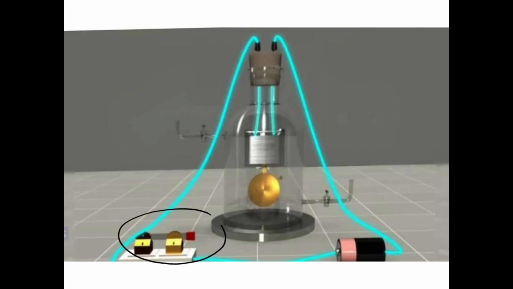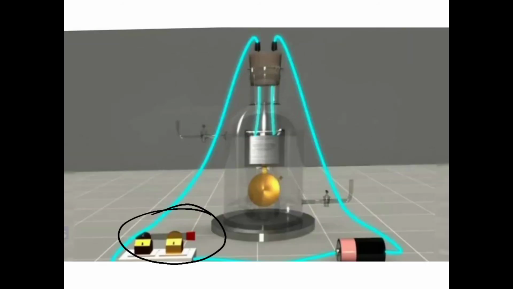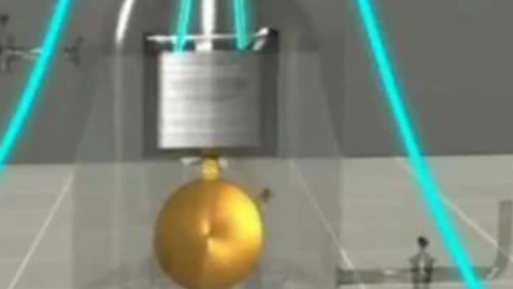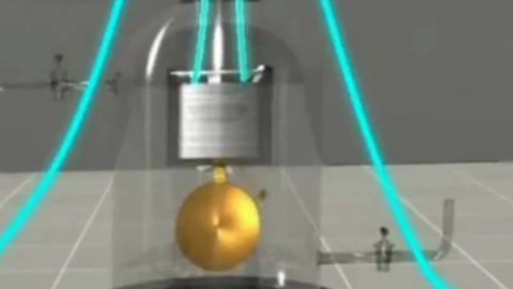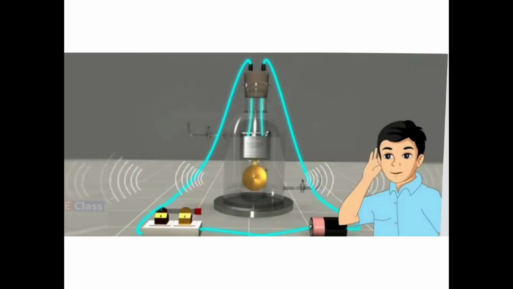See, the circuit is closed now. What was there previously? The circuit was open. Right? See this part. And now in this, the circuit is closed. So current will pass. So what will happen? The bell will start vibrating. This part, here the gong is there, the gong will strike it. So you will see that the bell is ringing and you are able to hear the sound of it. Okay, is this much part clear?